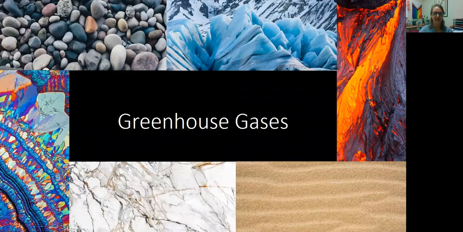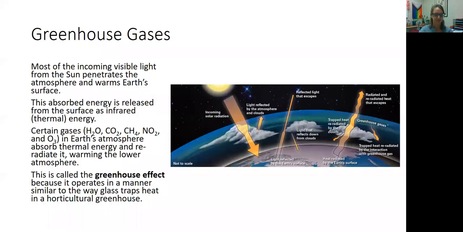Greenhouse gases. Carbon dioxide is a greenhouse gas. Let's review what greenhouse gases are. So the sun emits visible light, right? And when that visible light and other frequencies of light come towards Earth, they penetrate through our atmosphere and reach the surface of the Earth, and this warms Earth.